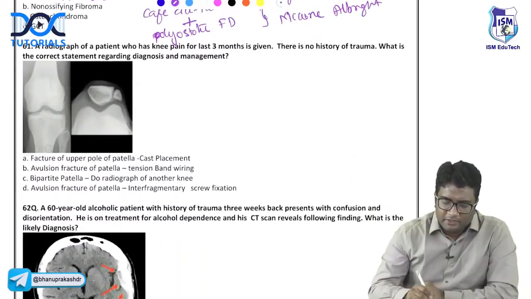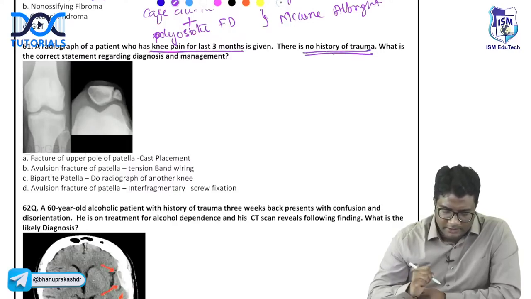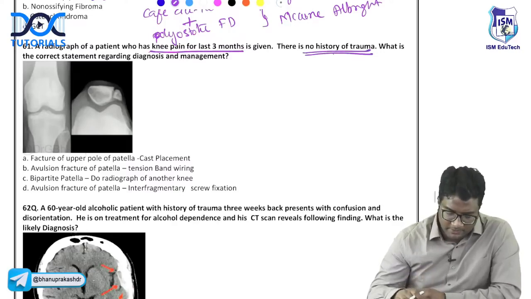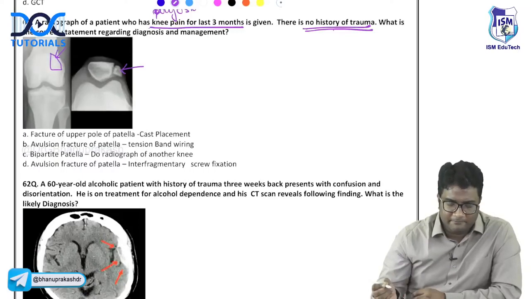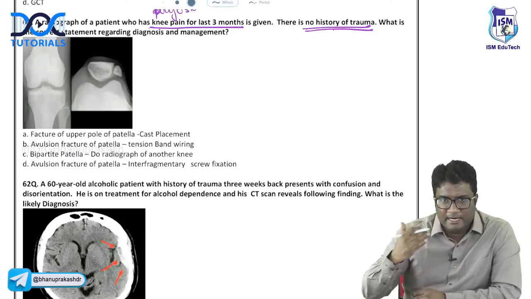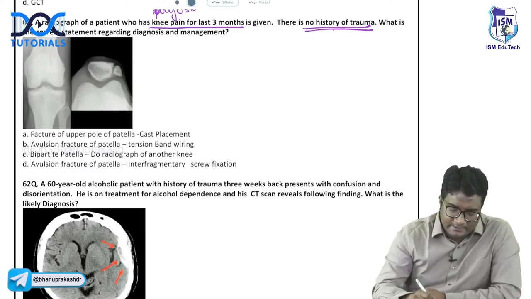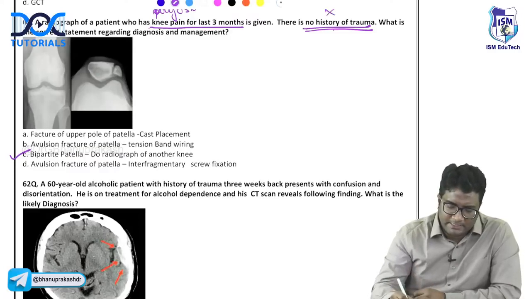Next, a radiograph of a patient for knee pain for the past 3 months is given. There is no history of trauma. What is the correct statement regarding the diagnosis and management? So you can see here, there is a triangular fragment of the patella on the superolateral aspect, right? This triangular fragment of the patella, especially on the superolateral aspect, is what is bipartite patella. It is not a fracture because no history of trauma is clearly mentioned.